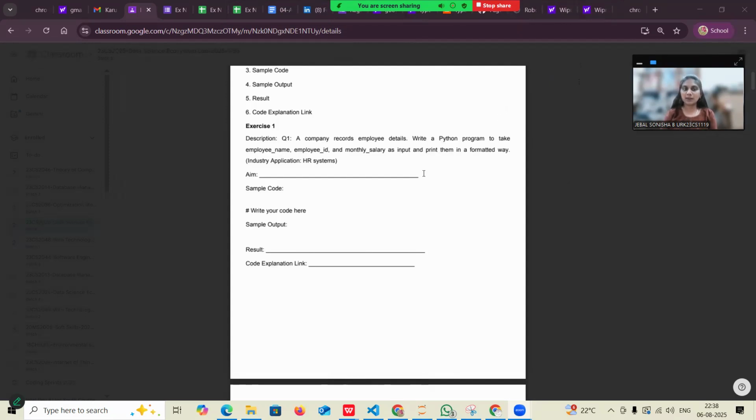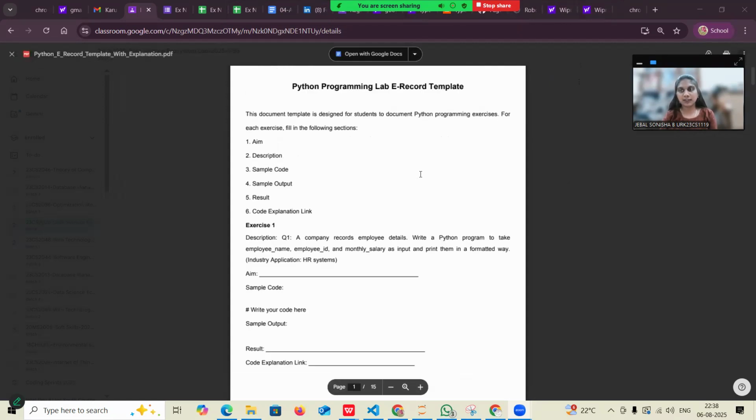Today I'm going to explain my first experiment in data science and ecosystem. My first question is: a company records employee details. Write a Python program to take employee name, employee ID, and monthly salary as input and print them in a formatted way.